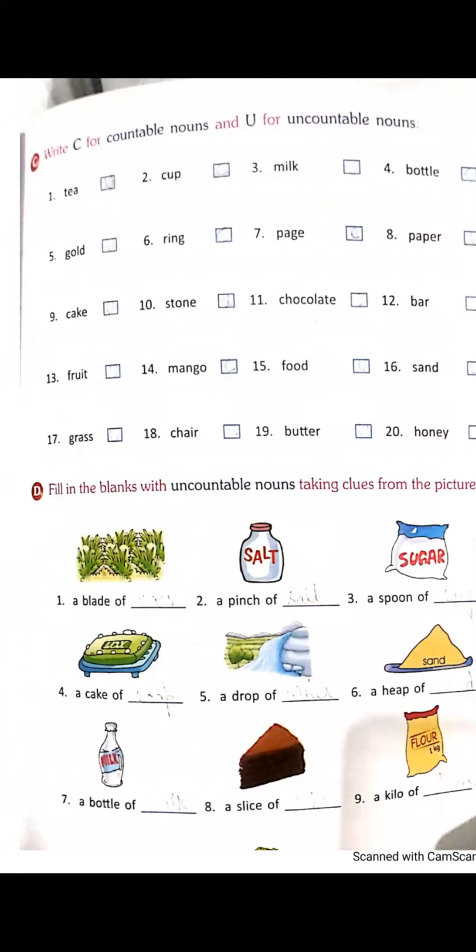First is tea. You can count tea? No, ma'am. We cannot count. That's why this is uncountable. And we have to write here U. Okay. Second, cup. Cup is countable or uncountable? Harshita?